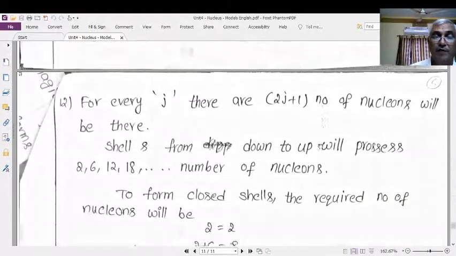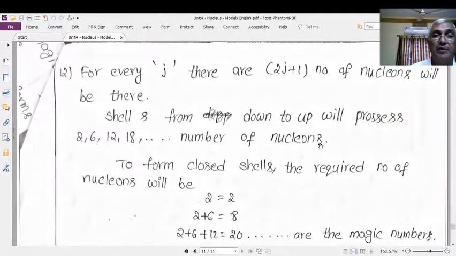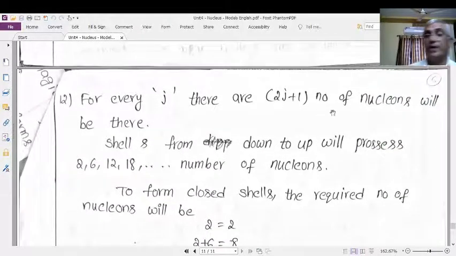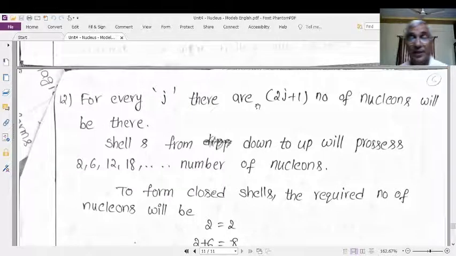Therefore, for every J value, there are 2J plus 1 nucleons. How many nucleons will be there in a shell? In a particular state, not shell, in a particular state, there will be 2J plus 1 nucleons.